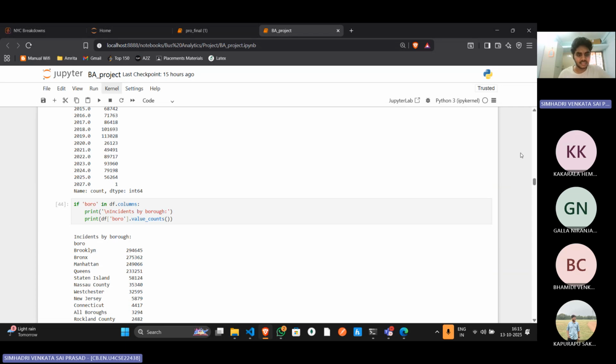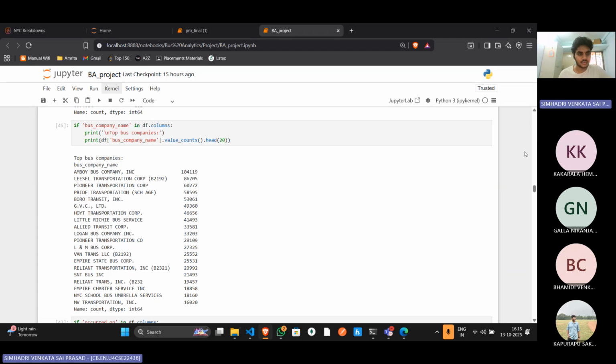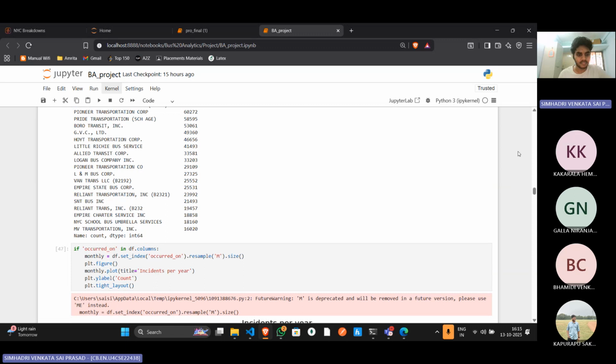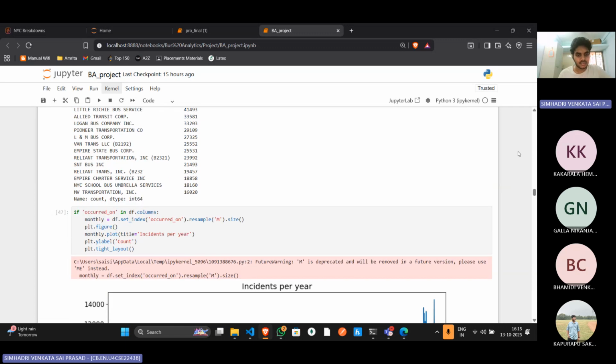Another feature we created was PCT breakdown, which is basically the percentage of breakdowns in each borough. Each borough refers to different divisions in New York City. We also converted the text columns like borough and reason into numeric format so the model could understand them.